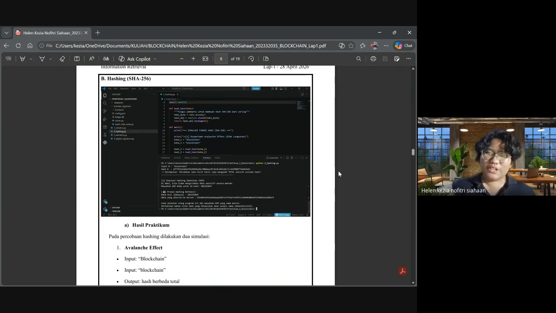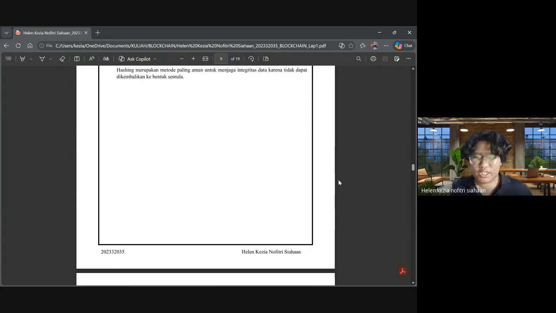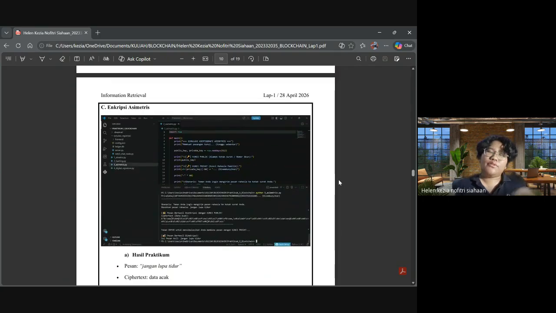And then we go to the third one, asymmetric encryption. Different from symmetric, here we use two types of key: a public key and a private key. But before we talk deeper, we will look at the practice. It is in Python with the same data, and when you put the message in here,